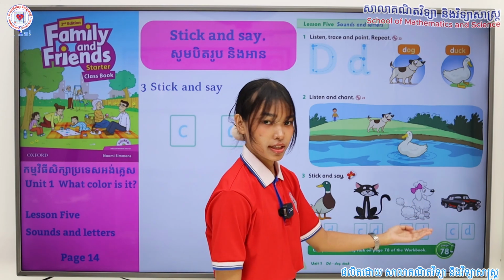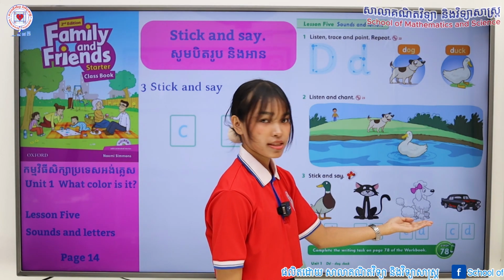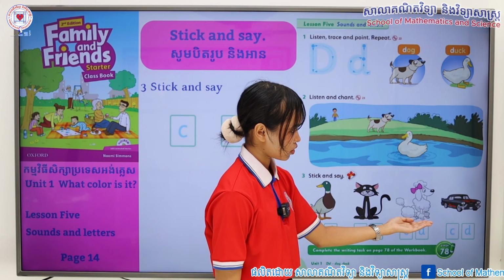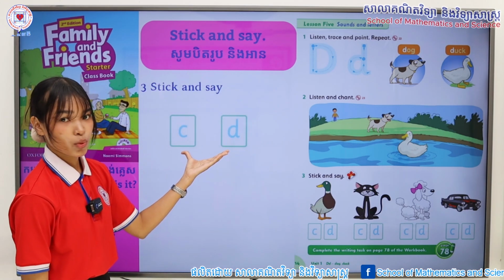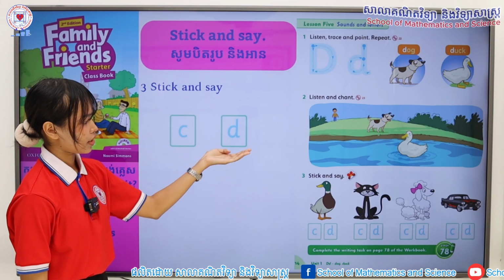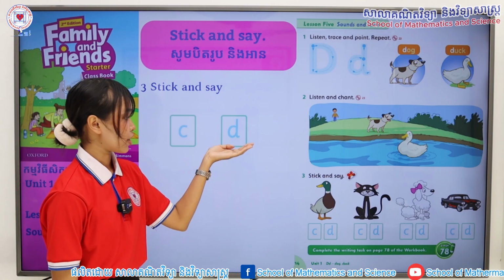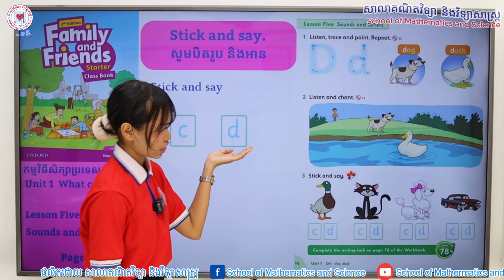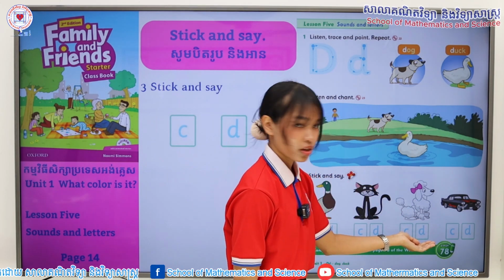Our next picture is a picture of a dog. That's right. D, D, dog. Now, which of these two stickers match the word dog? Is it letter C or is it letter D? That's right. It's letter D. So get the sticker and stick it right over here. Dog.